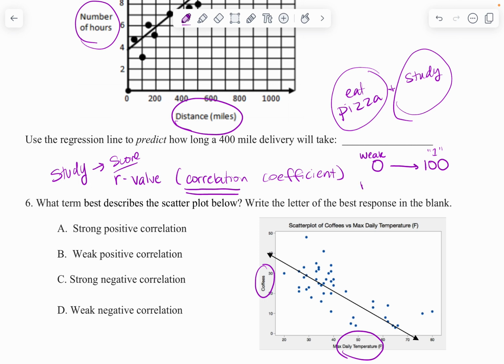So my prediction is that R value, if I asked everybody on the planet how many pairs of jeans they owned and how many siblings they had, that data would be like all over the place. They would just have like no relationship whatsoever. So the weaker the relationship, the closer you are to 0. The stronger relationship, like how long you study and your test score, is going to be closer to 100.